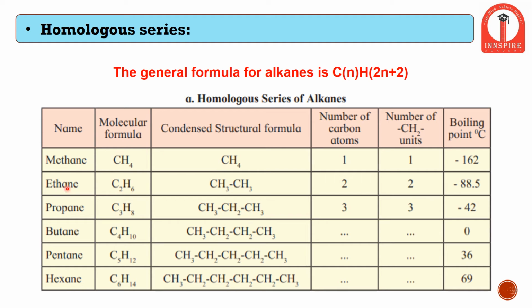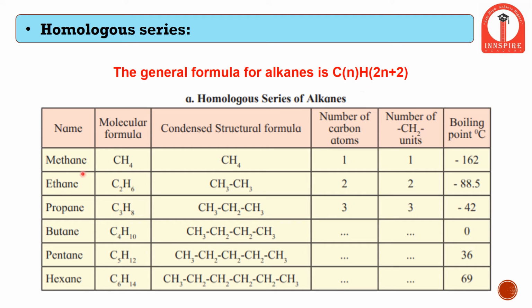For ethane, we have 2 carbon atoms and 6 hydrogen atoms. So for example, if we forget about the number of hydrogen atoms, then how to calculate it? Since we know the number of carbon atoms, we can insert this formula, which is common for all types of alkanes. Throughout this alkane group, or throughout this homologous series, this formula can be applied.